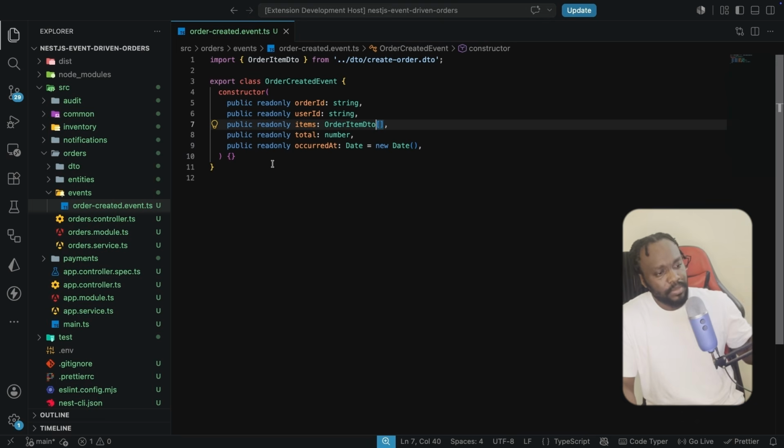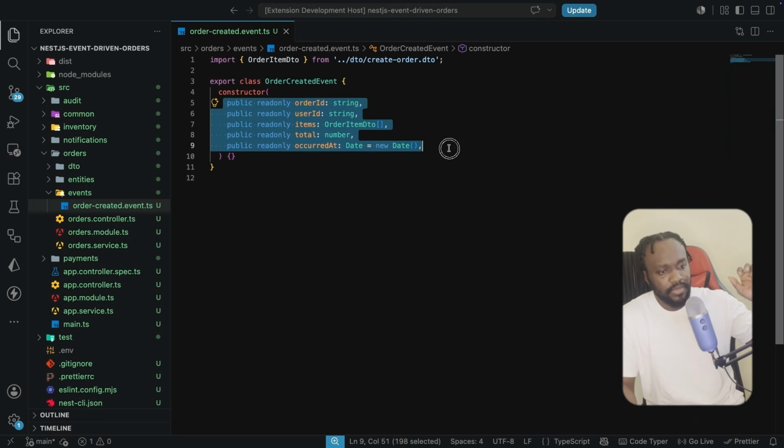I also want you to take a look at the payload. We have the order ID, we have the items, the total, the timestamp, and that's it. So we are not passing the entire order entity in here. And that's actually intentional, because if inventory or payments need more details later, they can fetch it by the ID. The moment you dump your entire entity shape right in here, you can't change that shape without breaking, let's say, three services that already depend on it. So this is how we share the event definition here.